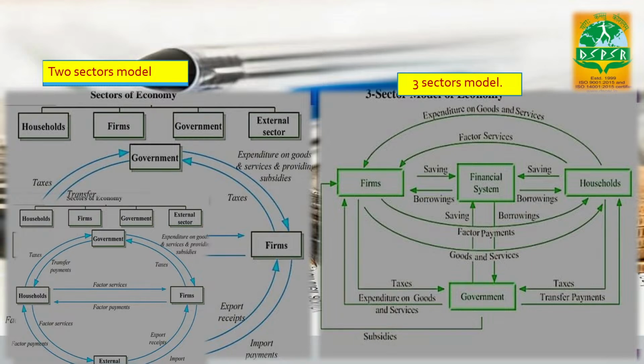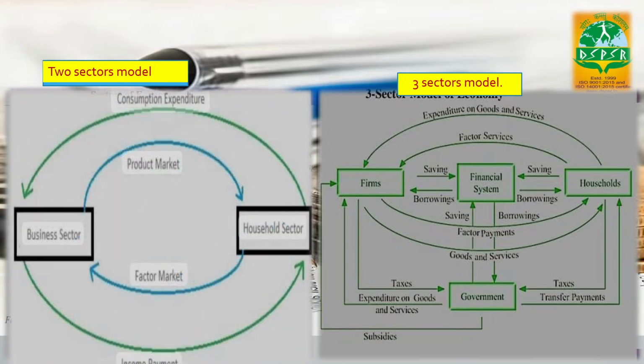The name itself is telling you the two sector model, that means it consists of only two parts, that means households and firms. We can see here that there's no role of government because we are talking about the two sector model. And if there is no role of government, that means there is no role of taxes and subsidies as well.